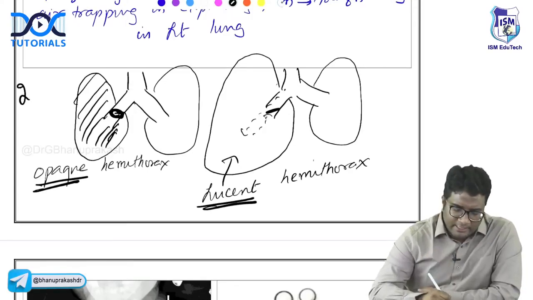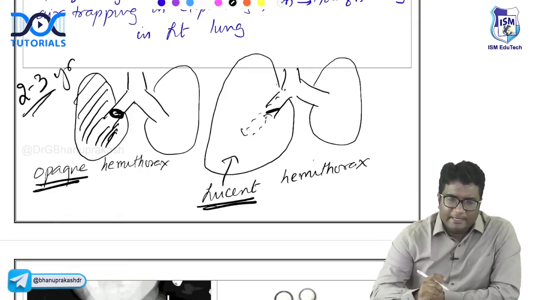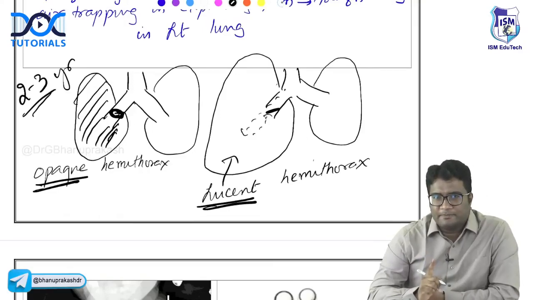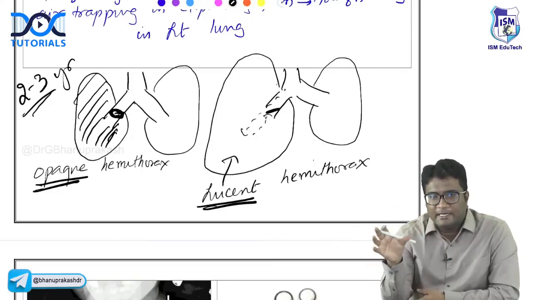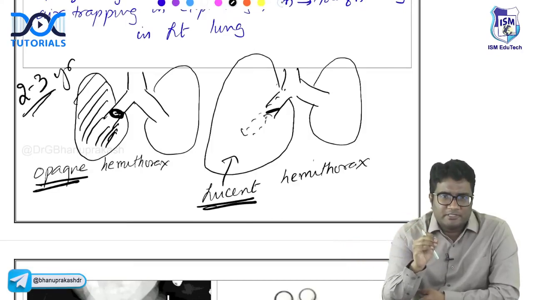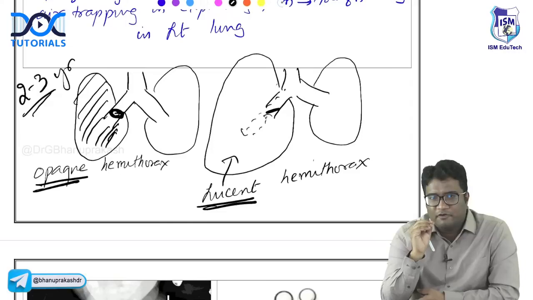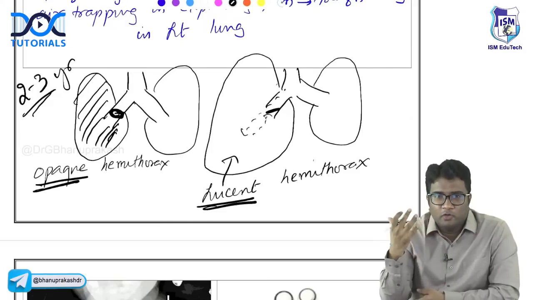In a child of 2 to 3 year age group with sudden onset of respiratory distress, the child is left playing unattended by the mother, and that patient develops sudden onset of respiratory distress. Please think of foreign body. Either you'll get an opaque hemithorax on the chest X-ray or a lucent hemithorax.